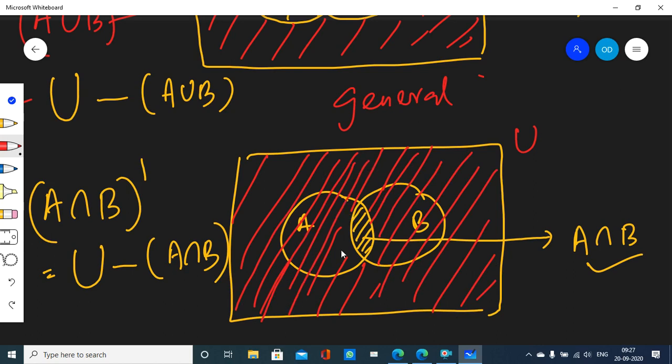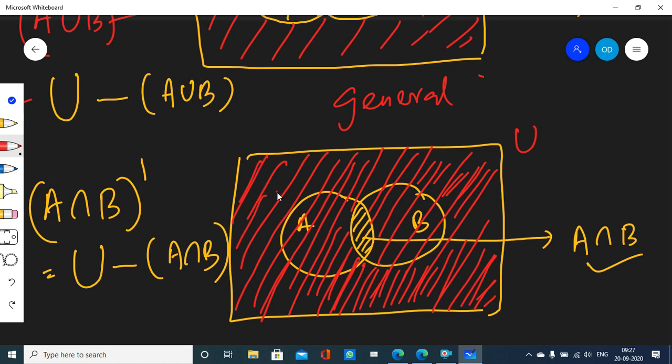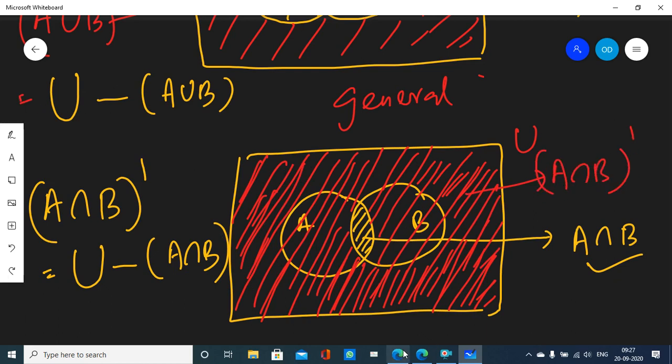If I take out the yellow shaded region from the universal set, then I get this red shaded region. Do I not? Yes, sir. Okay. So this red shaded region is called A intersection B complement. Okay, that's it.